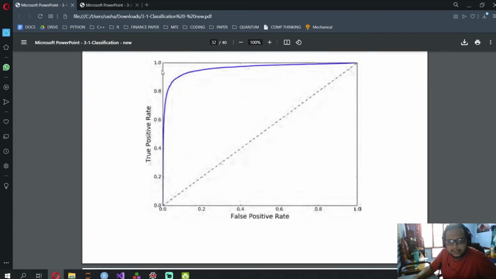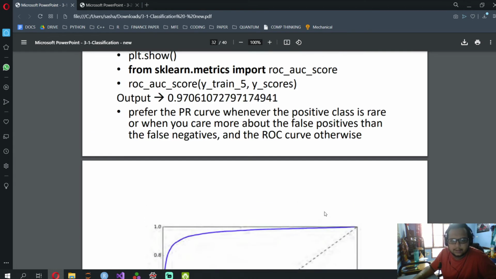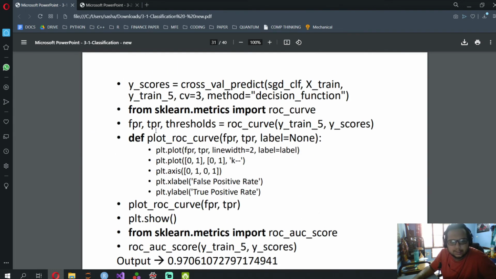The precision recall graph goes like this. The TPR FPR graph goes like this. To plot this, what she's done is she's calculated FPR, TPR and thresholds using the ROC curve function.